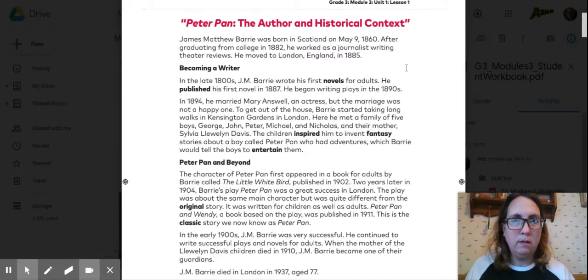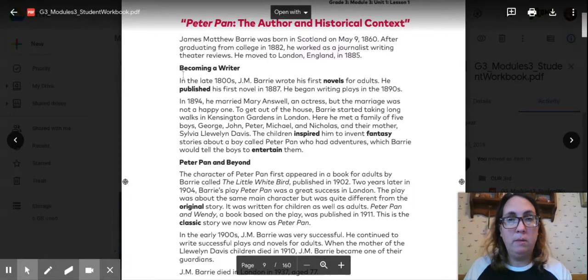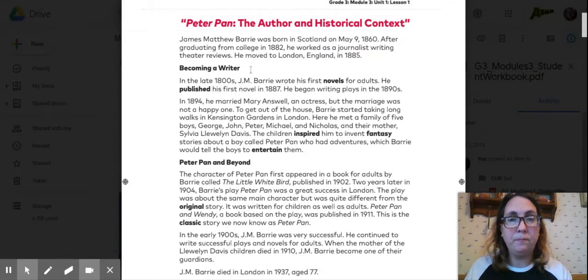Peter Pan, the author and historical context. James Matthew Barrie was born in Scotland on May 9th, 1860. After graduating from college in 1882, he worked as a journalist writing theater reviews. He moved to London, England in 1885. Becoming a writer. In the late 1800s, J.M. Barrie wrote his first novels for adults.